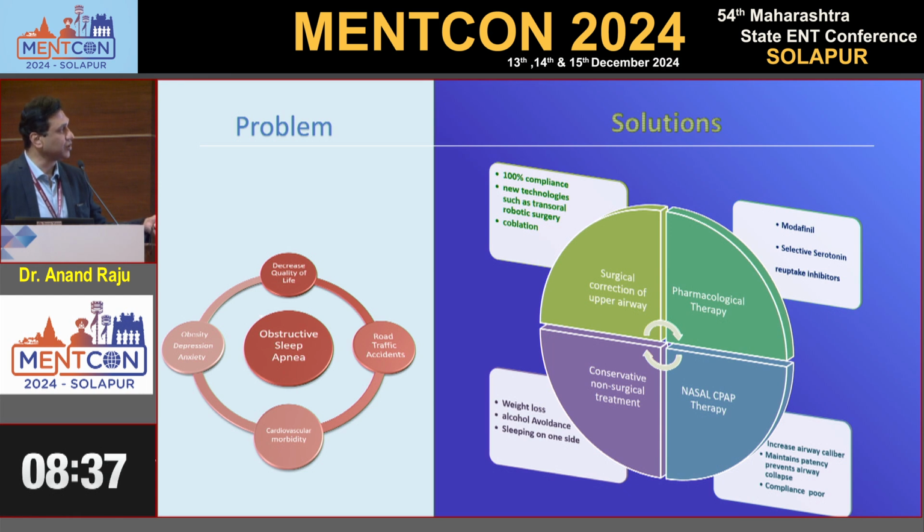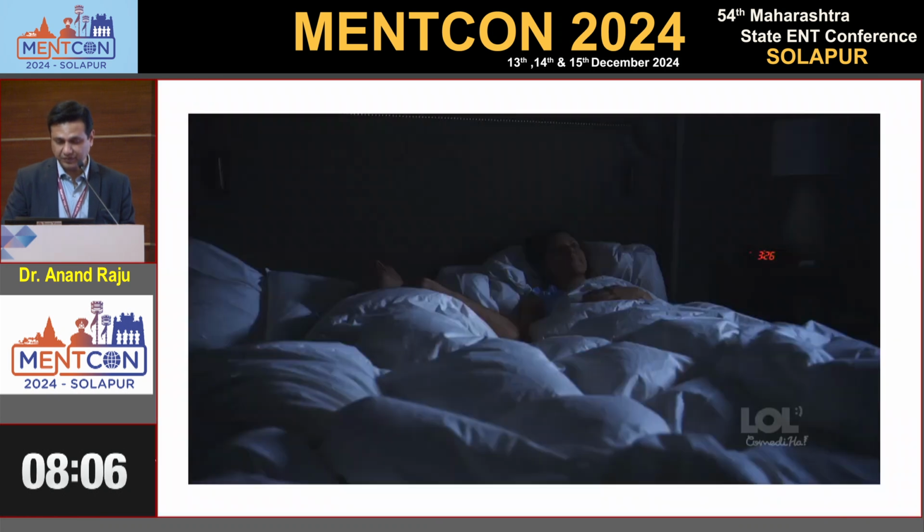We have pharmacological therapy in case of central sleep apnea, or selective serotonin reuptake inhibitors. All this is a new concept of pharmacological therapy, but it all depends upon individual selection. Conservative non-surgical management includes weight loss, alcohol avoidance, sleeping on one side, and myofunctional therapy. Then nasal CPAP, or maybe oral and nasal CPAP together. So we can manage the patient with OSA.